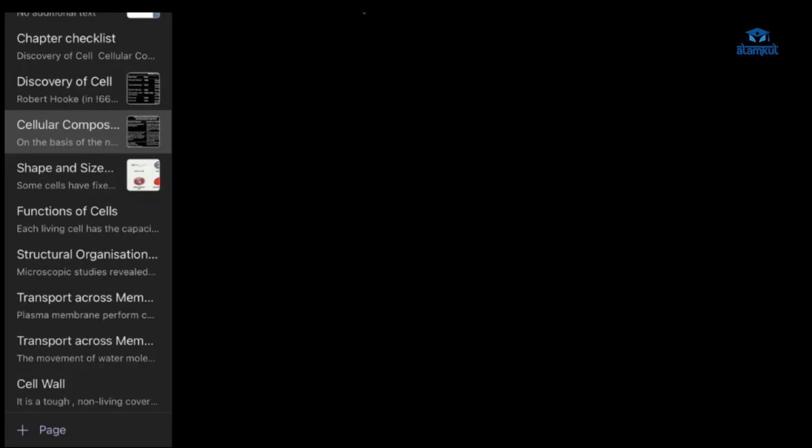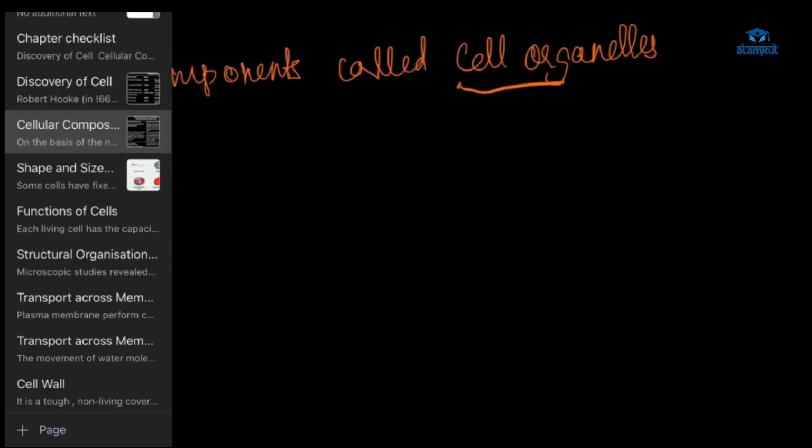Now, what are cells made up of? Cells are made up of components called cell organelles. Because of these cell organelles, cells perform their functions. So we see that in organisms there are different types of cells, tissues, right? And what is the common thing in all organisms? They have cells, okay, but there are different types of cells.